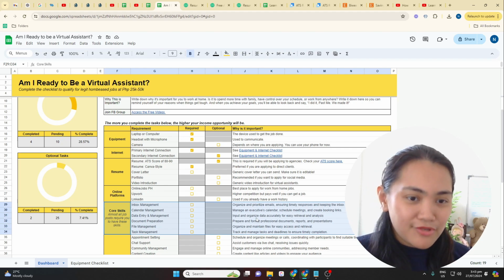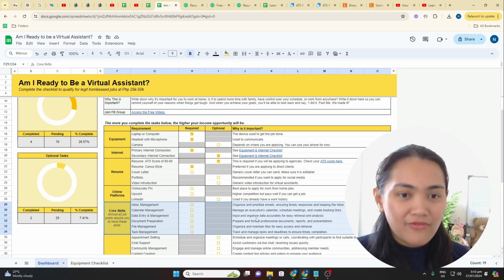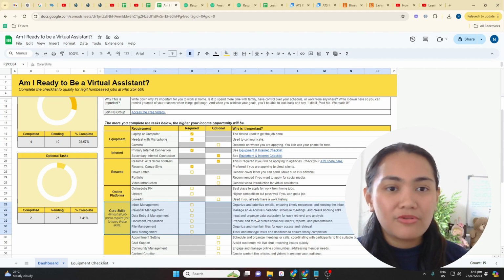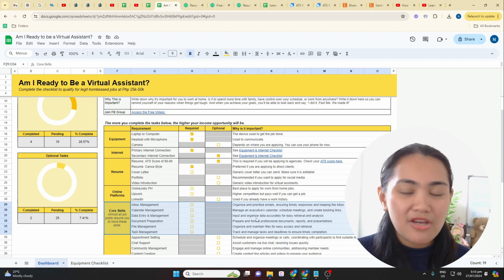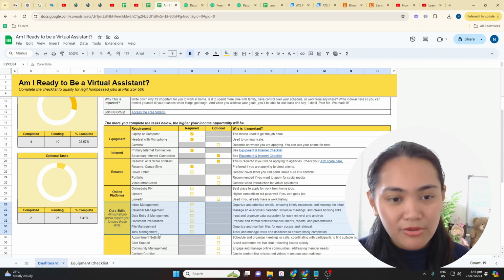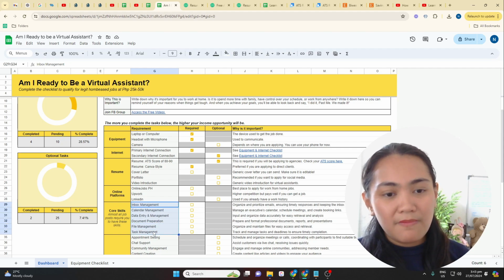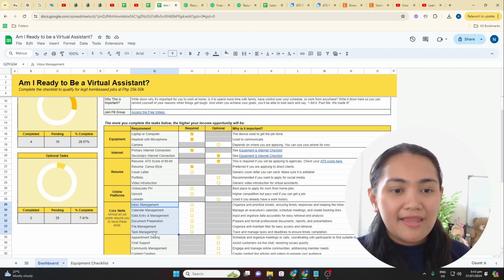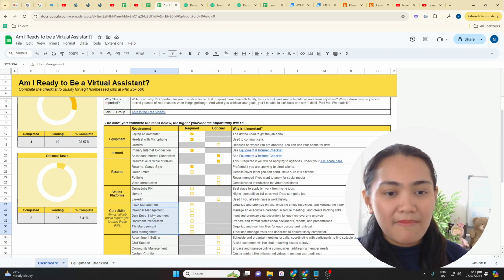When you become a virtual assistant, ito yung mga core services na dapat kaya nyong i-offer dun sa mga executives or sa company na i-apply niyo. Required to ha guys, required to. You need to be able to show on your interview that you are confident with being able to manage these